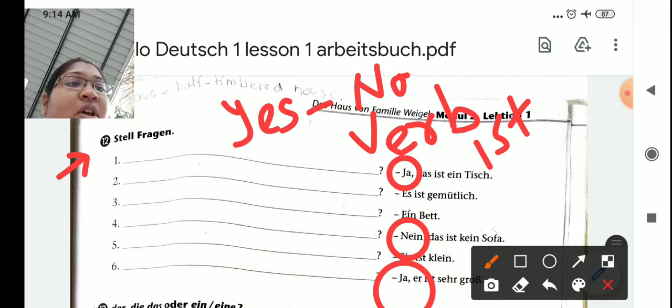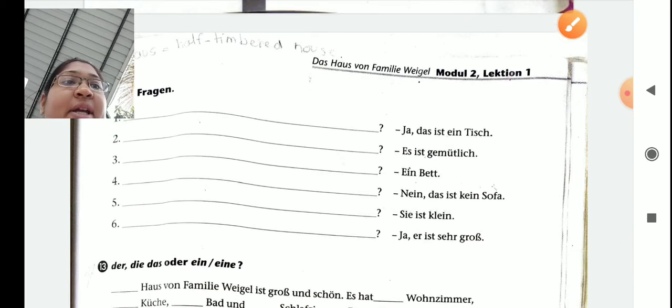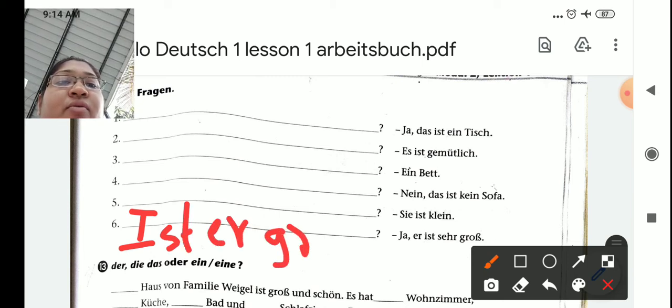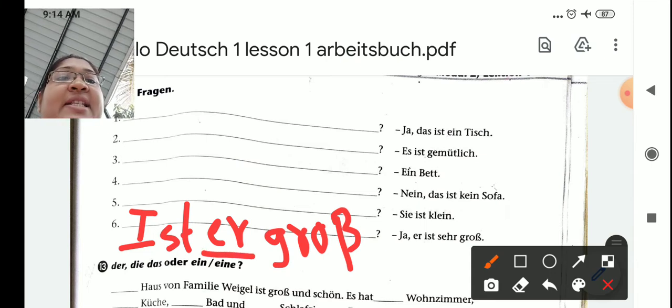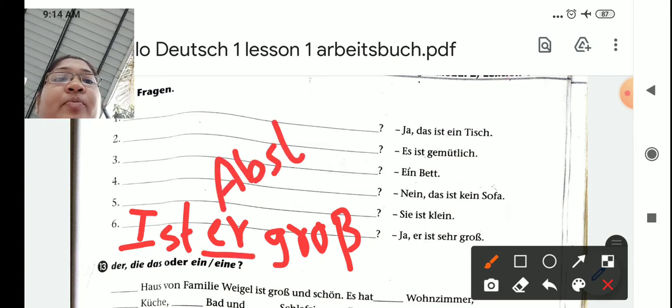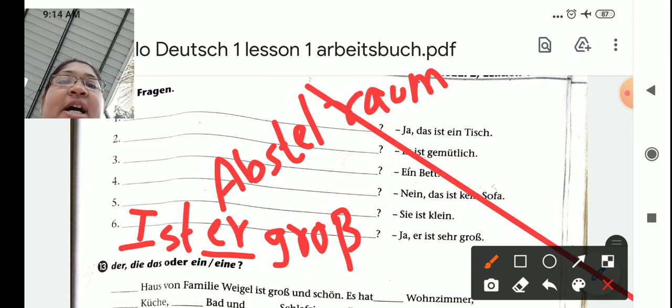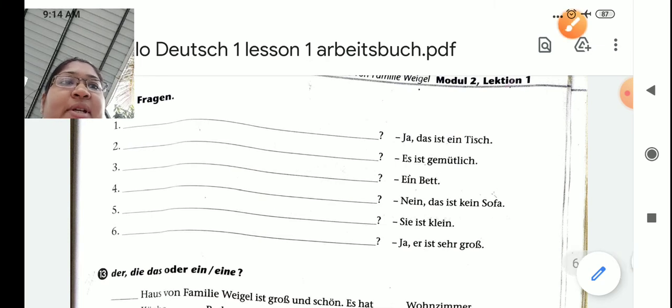Sixth one. What are they saying? Ja, er ist sehr groß. Yes, it is very big. So what will be your question? Starting with the verb: Ist er groß? Is it big? So instead of er, you can use anything else. Ist der Abstellraum groß? Abstellraum is there, that's why I have used it instead of er. But you can write er also. Is it big? So the answer is yeah, it is big, very big.